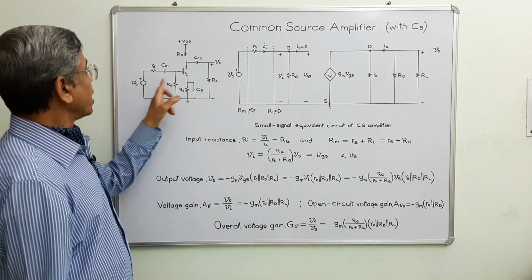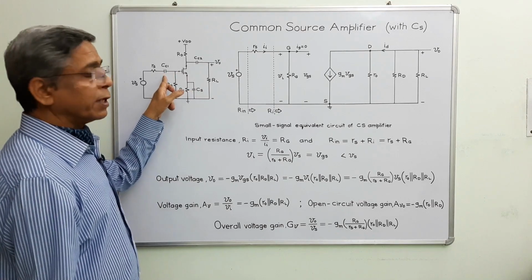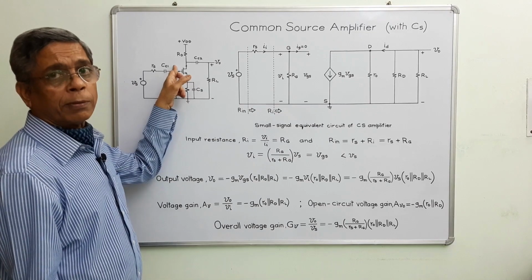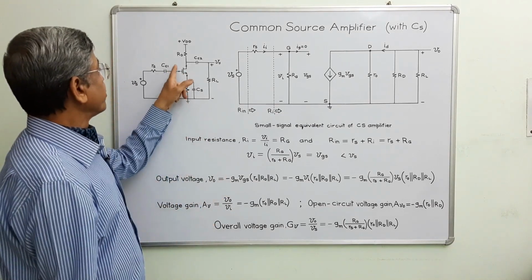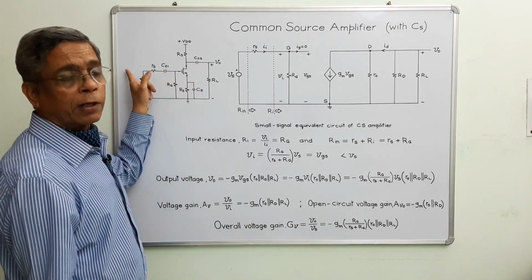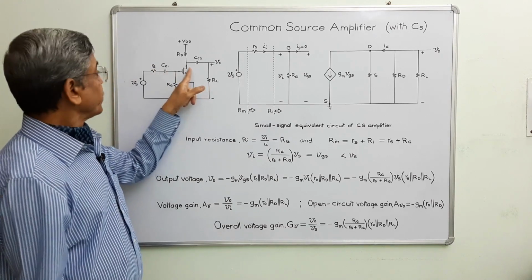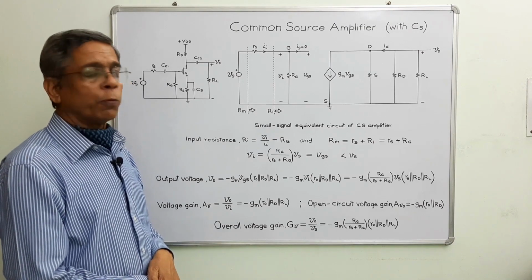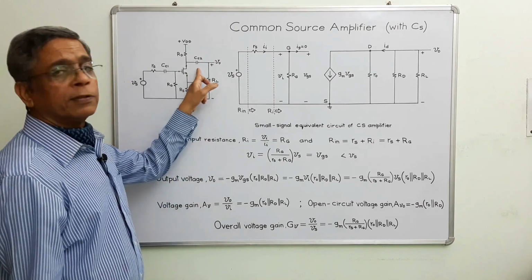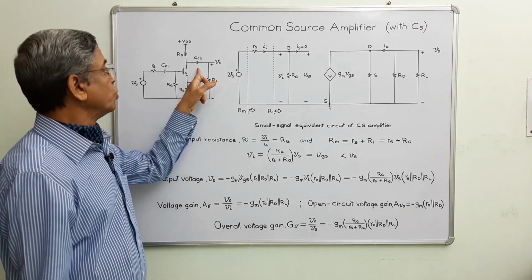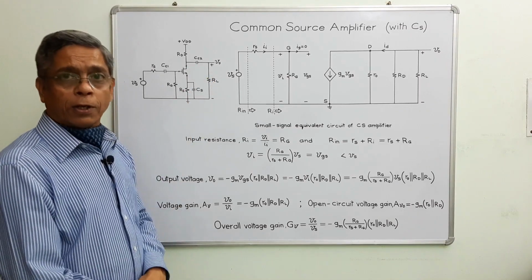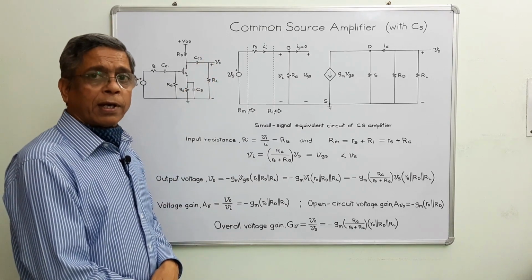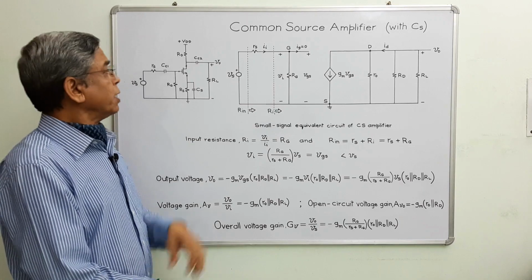Between the input signal source and the device, we have used one high valued coupling capacitor. At mid frequency range, this will behave as a short circuit and it will block the DC component coming from the signal source towards the device. This also helps in stabilizing the operating point or Q point of the device. Similarly, this is one more coupling capacitor used between the device and the load. At mid frequency, this will act as a short circuit and it also blocks the DC component.